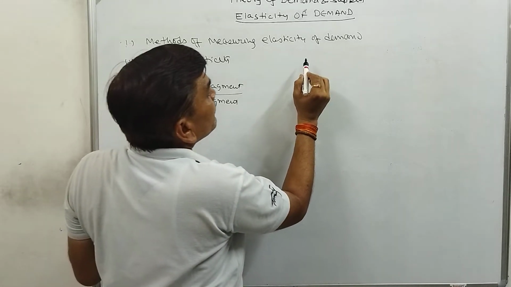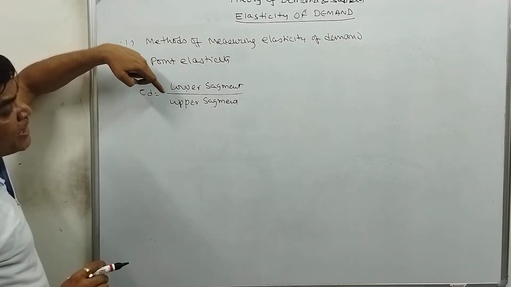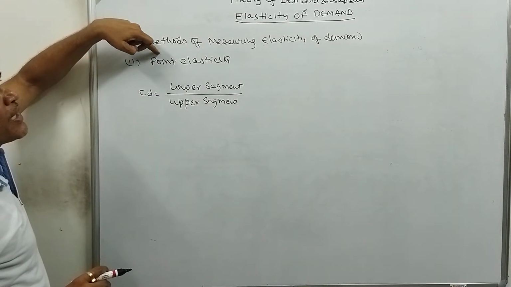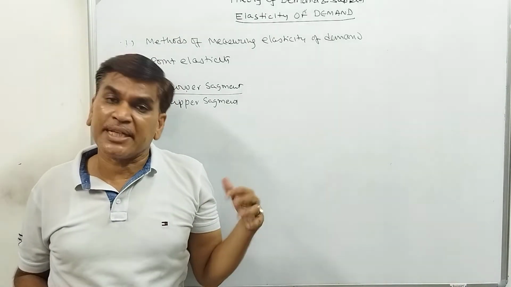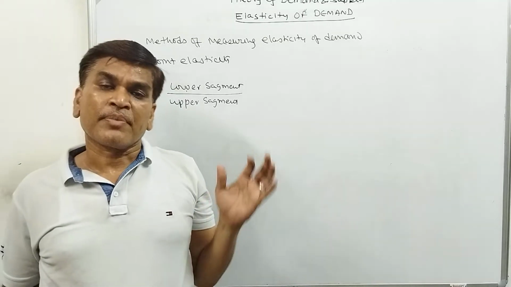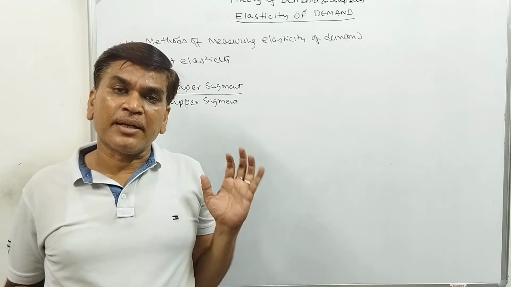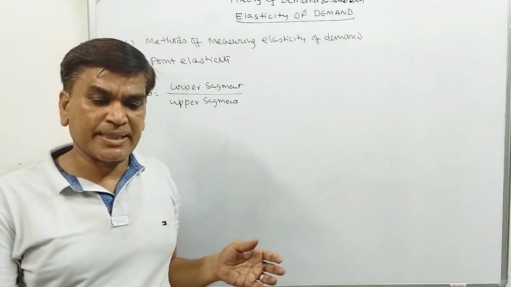On any point we can measure the elasticity of demand by lower segment divided by upper segment, and that is called point elasticity. To calculate point elasticity, we divide the lower segment by the upper segment.